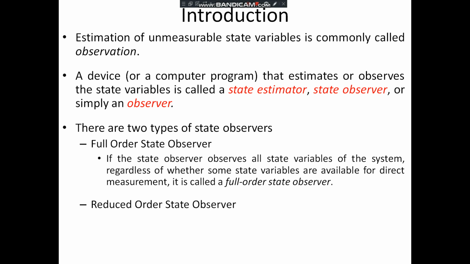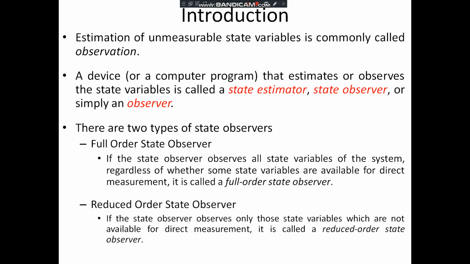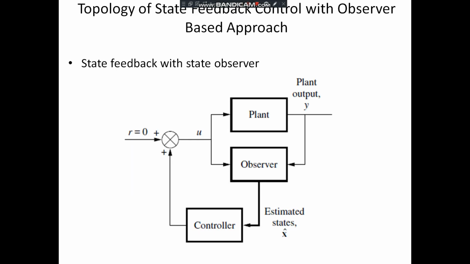state observer. Reduced order state observer means if the state observer observes only those states which are not available for direct measurement, it is called reduced order state observer. So the observer which observes only the state variables which are not available for direct measurement is called the reduced order state observer.